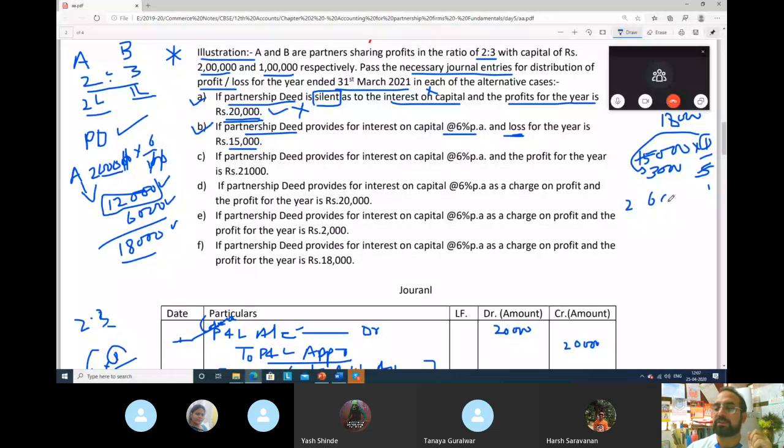And for 3 shares, 9,000 rupees. So A will have to bear the loss of 6,000 and B would have to bear the loss of 9,000 rupees. So that is how it is. Is that clear? So in this case they will not get any profit. They will have to bear the losses.